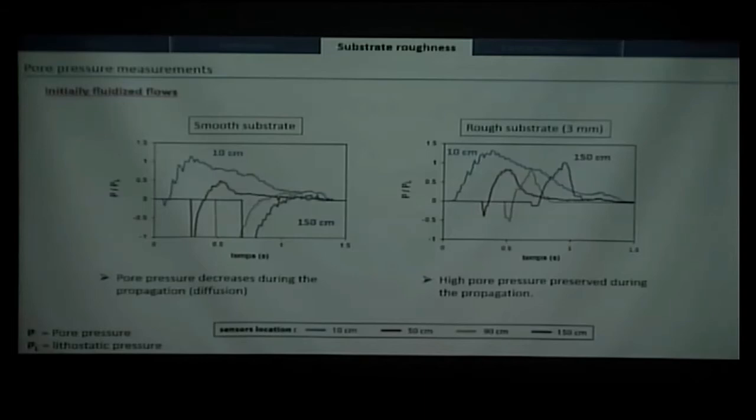Just to compare with initially fluidized flow, we have the normal diffusion of the pressure during its propagation. What happens with a rough substrate is that the pore pressure remains very high, even very far in the channel, even at 150 centimeters. So that suggests that there is a kind of renewing of pressure during its propagation, or preservation at least of high pore pressure during this propagation.